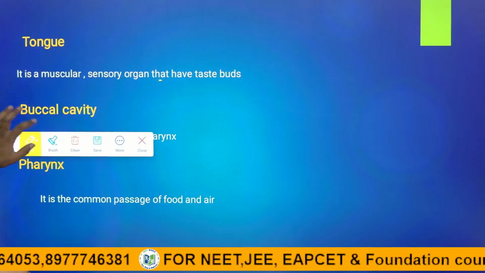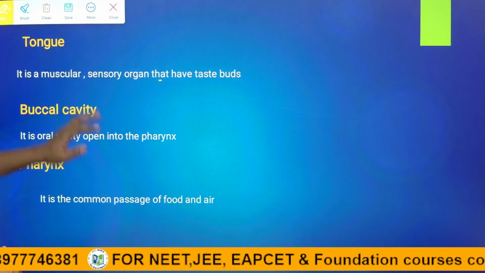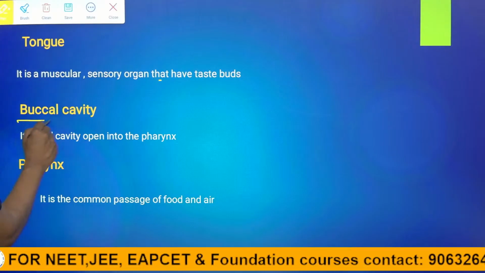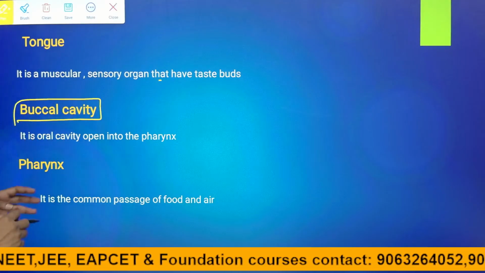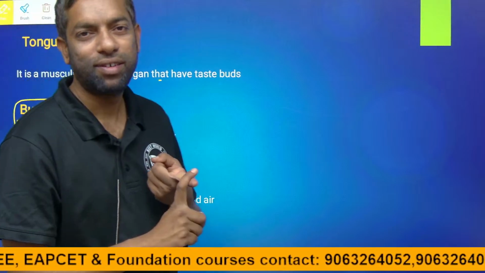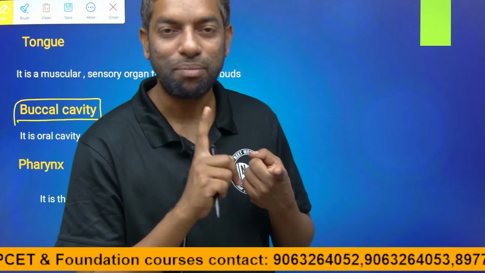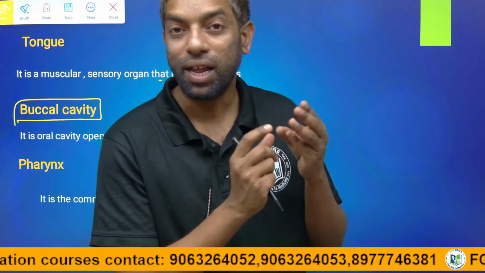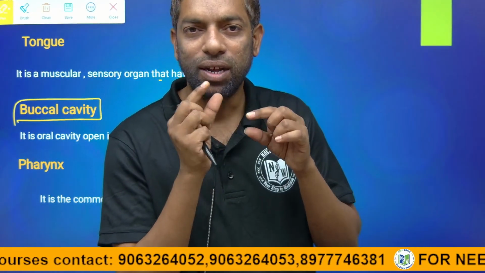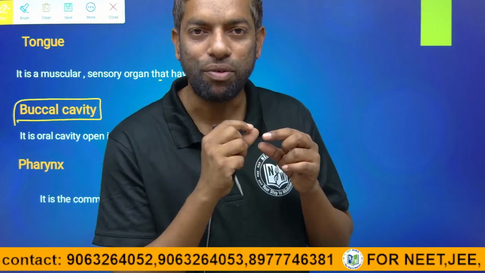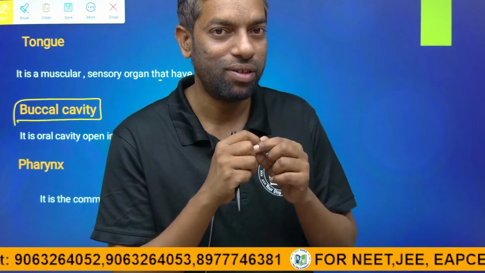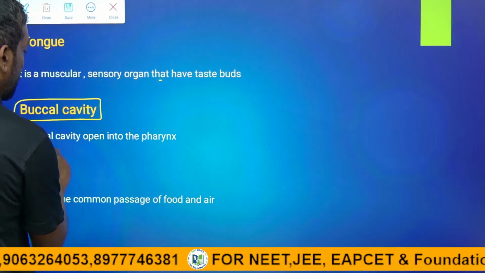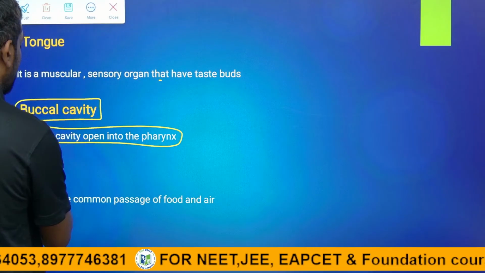First, it is a muscular and sensory organ in the digestive system. Buccal cavity. First the mouth. In the mouth we discussed teeth and tongue. The buccal cavity is the mouth with a hard palate and a soft palate within it. The oral cavity opens into the pharynx, guys.